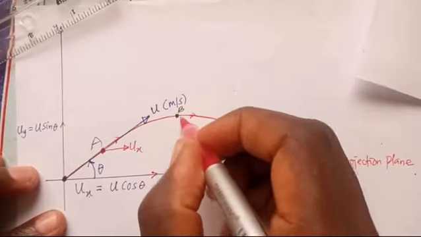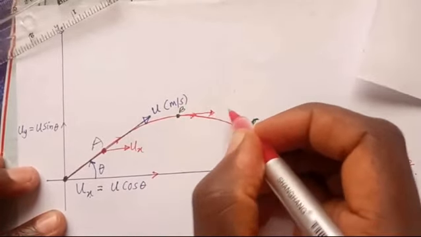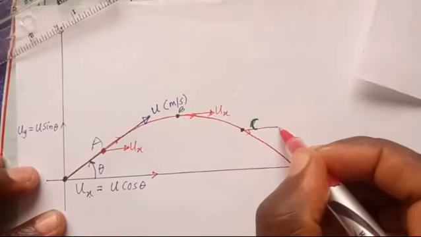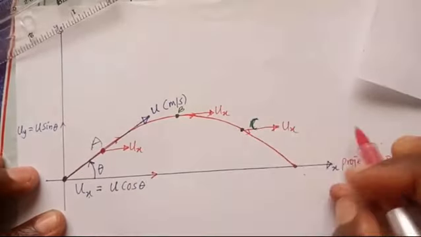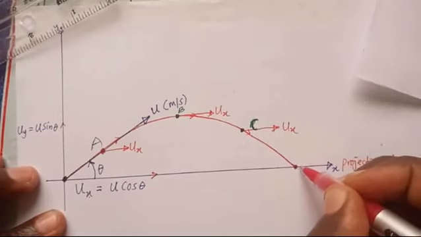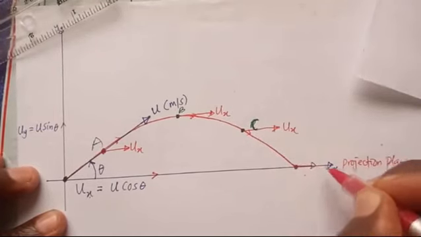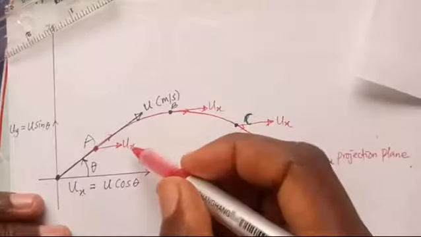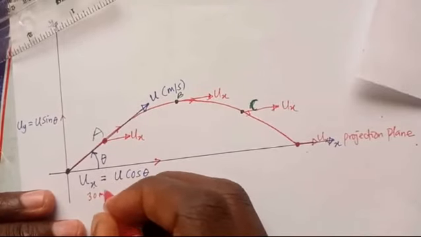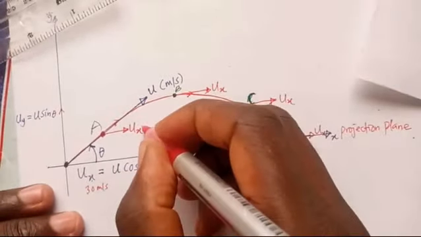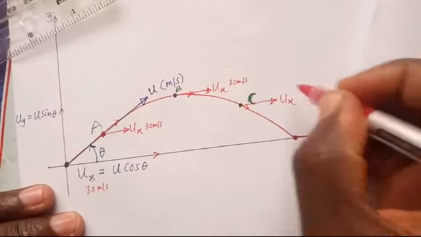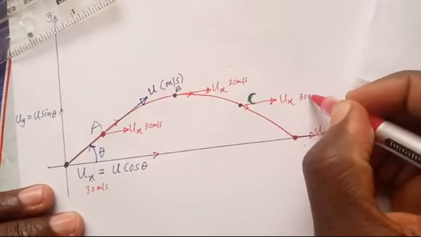At B, it has horizontal velocity, which remains u sub x. At C, it has horizontal velocity, which remains u sub x. And even when it reaches the projection plane, it still has horizontal velocity u sub x, and it is constant. If u sub x is 30 meters per second, for example, then it is 30 meters per second at every point till the end of the journey.